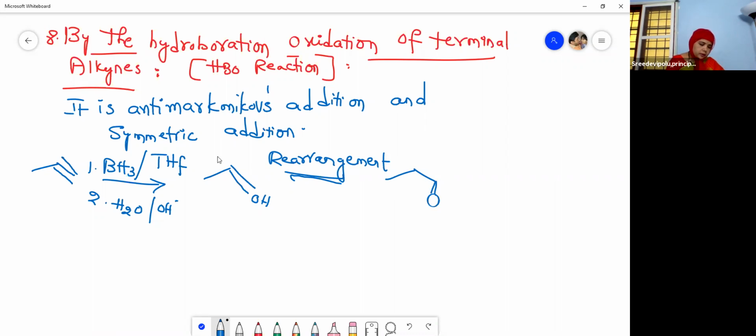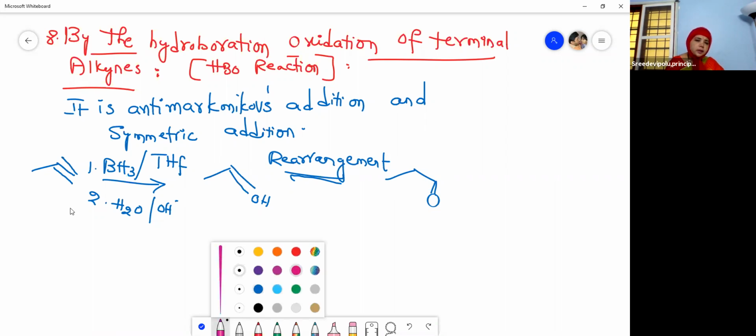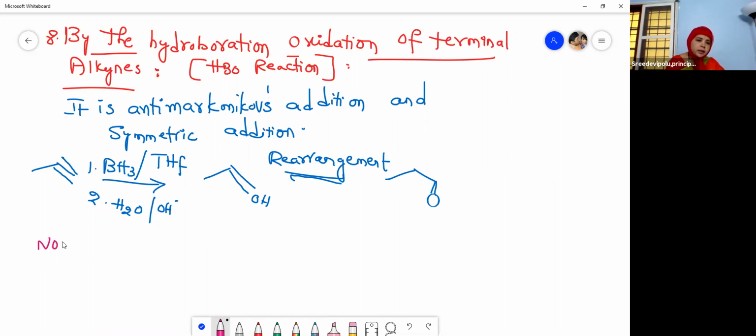Here you have to remember one thing also. What is that? I will write it as a note so that you can remember it in a better manner.